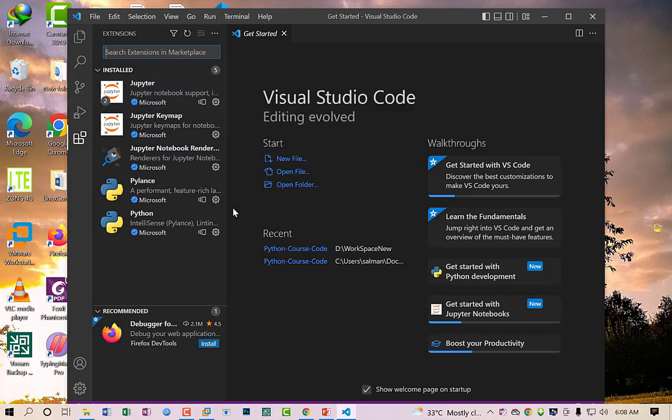I will show you once my code editor is installed on my virtual machine. So this is the environment of the code editor. As you can see, this is the get started page. Here we can start a new file, open a new file, open a new folder. I will show you each and everything of this code editor in my coming videos, so don't worry if you have some questions on this. Here we have some links to get started with Visual Studio Code Editor. So this is the GUI, graphical user interface, of our code editor. Now let's move to the slide.